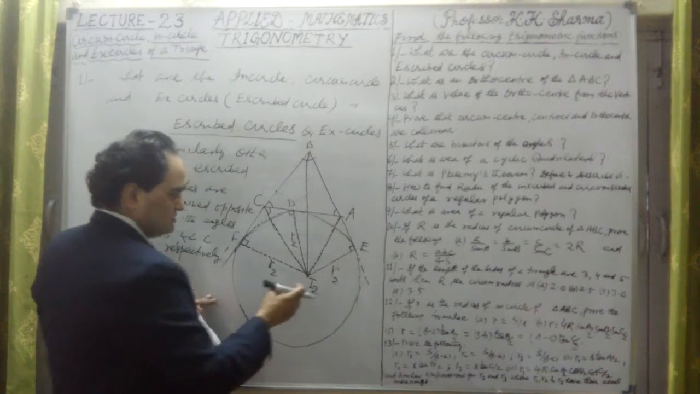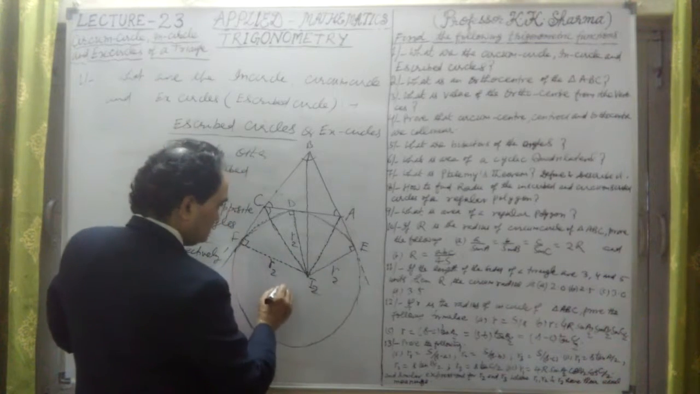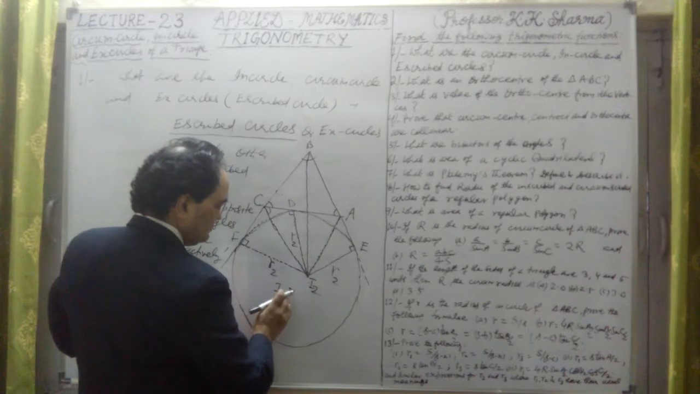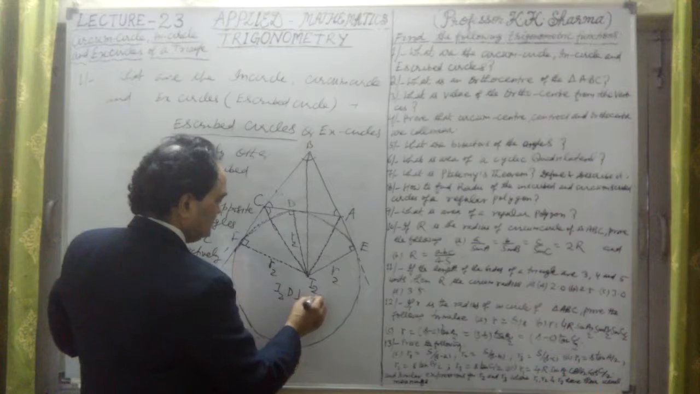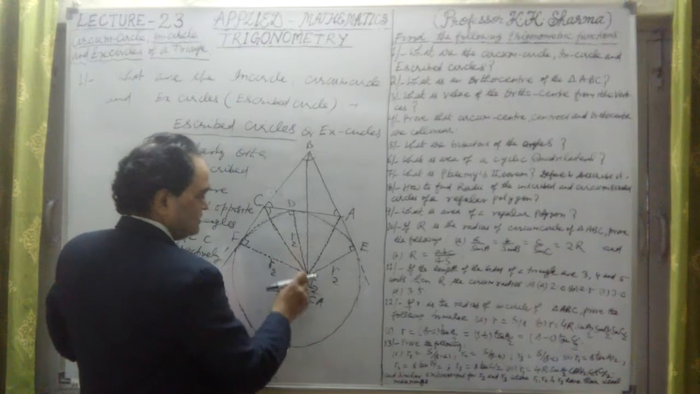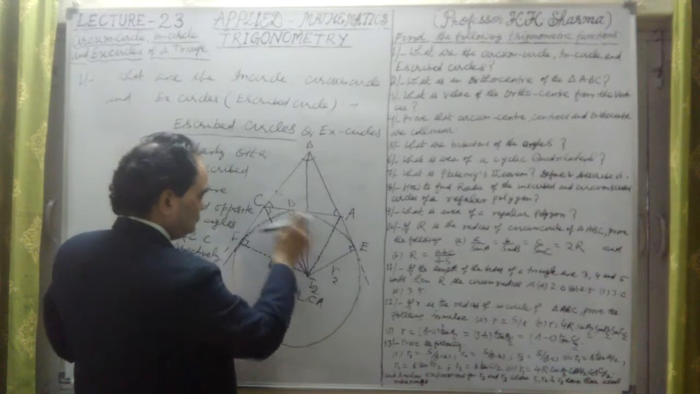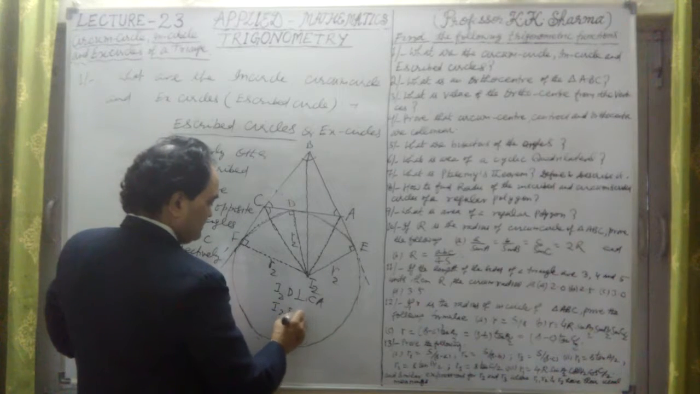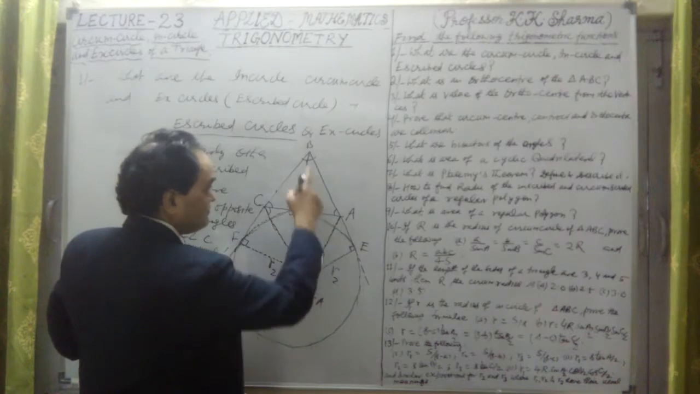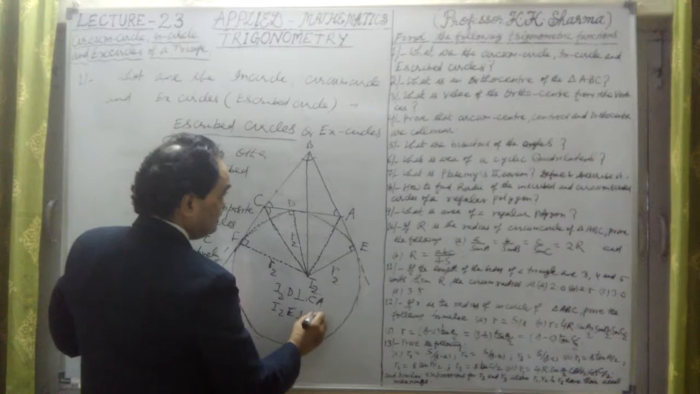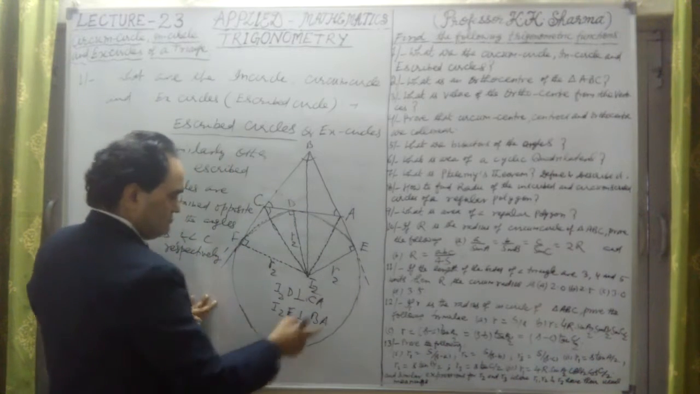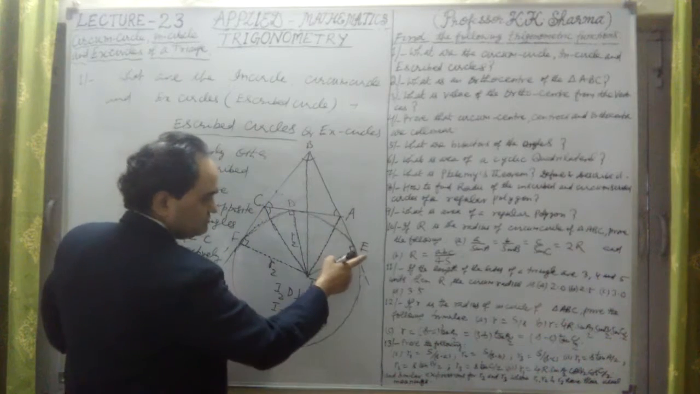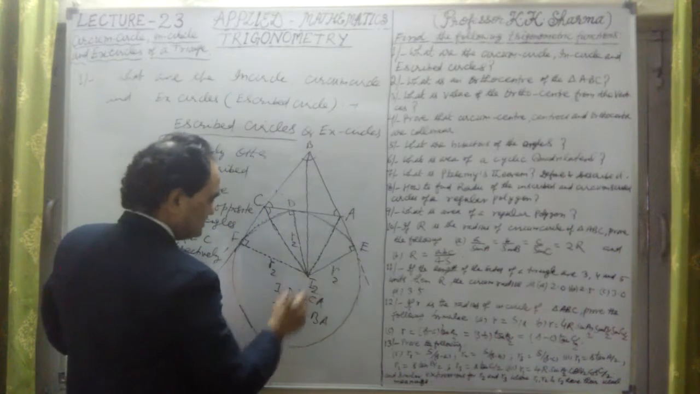So what are these? I2D is perpendicular to CA in this case. I2D is perpendicular to CA. I2E is perpendicular to BA. I2E is perpendicular to BA, which means BA extended at E.